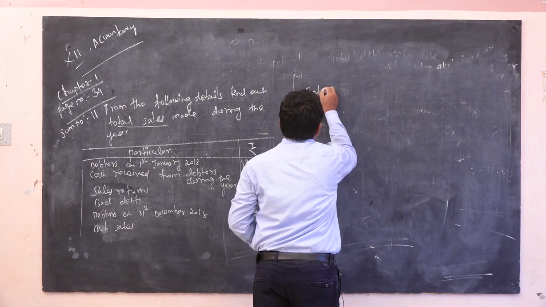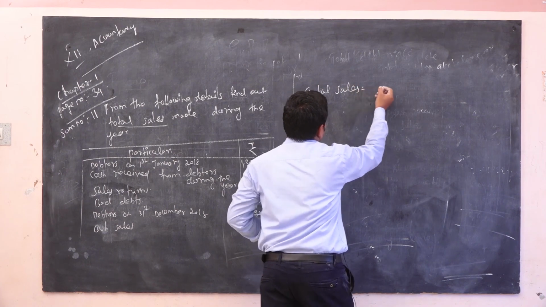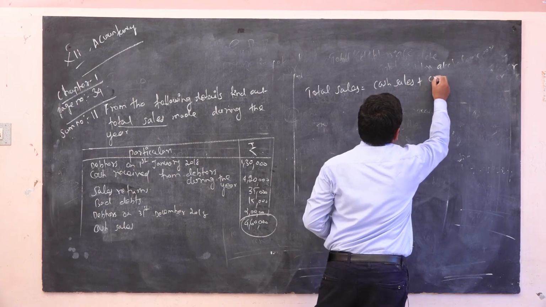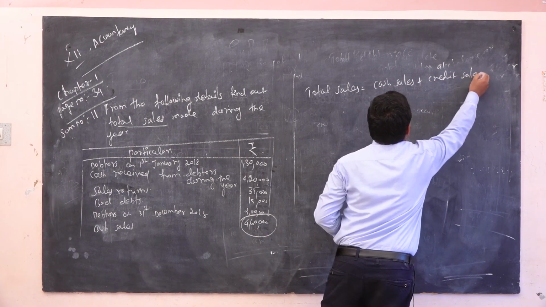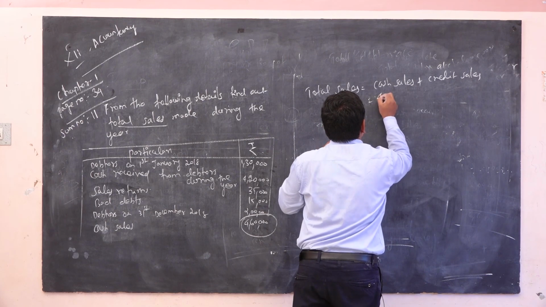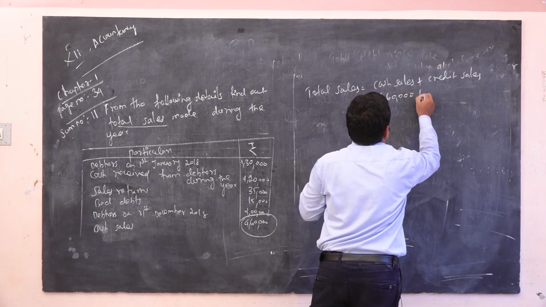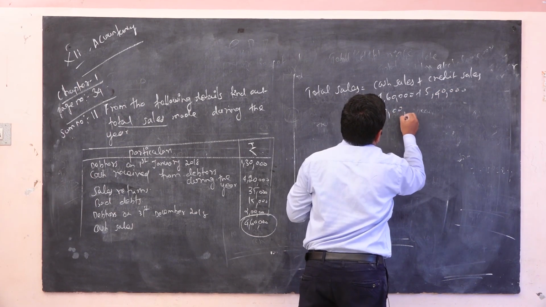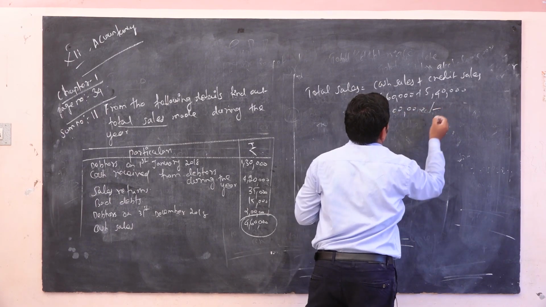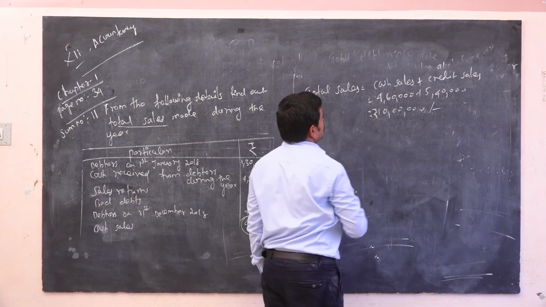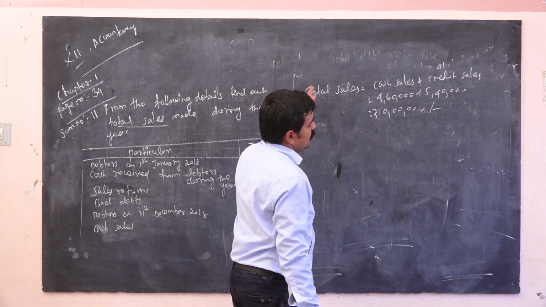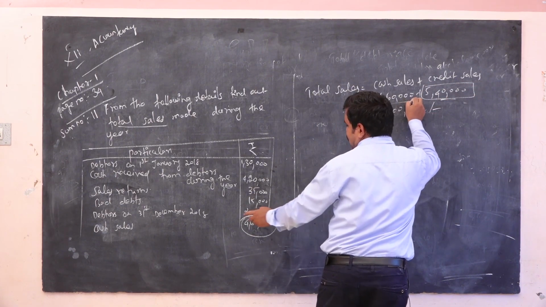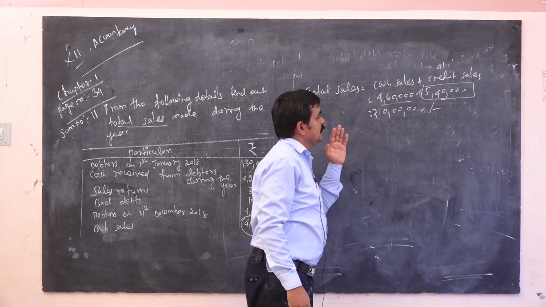So total sales equal to cash sales plus credit sales. So cash sales 4,60,000, credit sales 5,40,000. So totally 10 lakh. The amount is 10 lakh. Okay, so this is the answer. We already calculated credit sales, 5,40,000. Cash sales is given in the problem. So the total amount is 10 lakh. Okay.